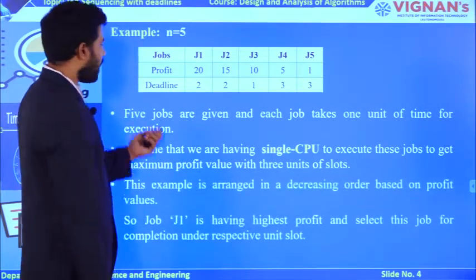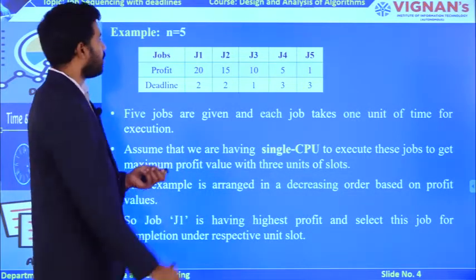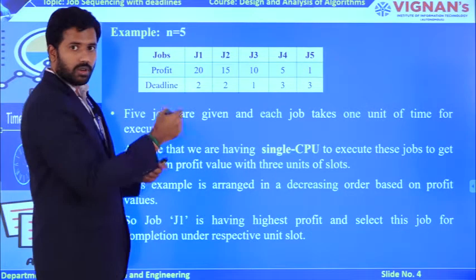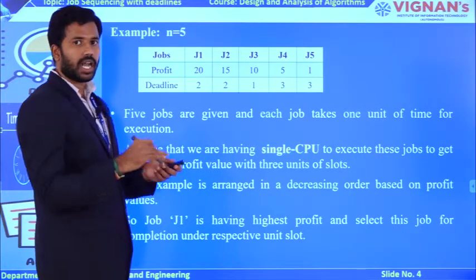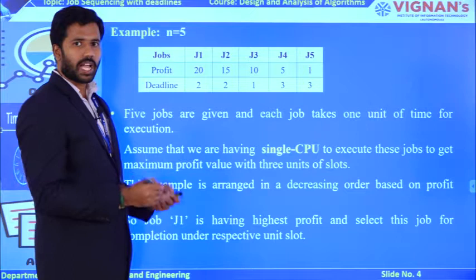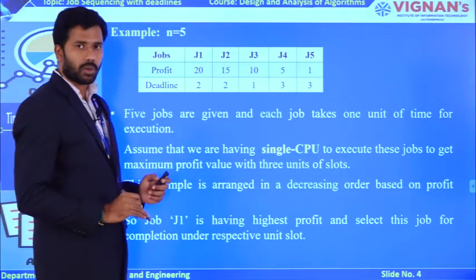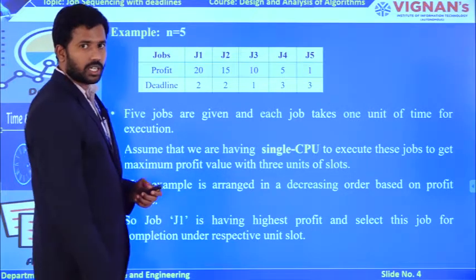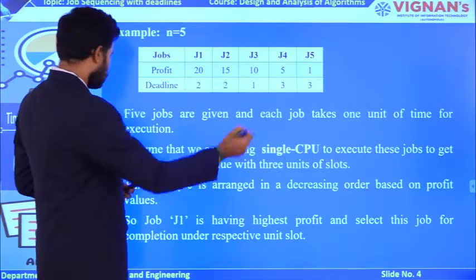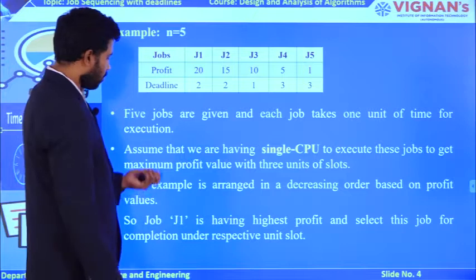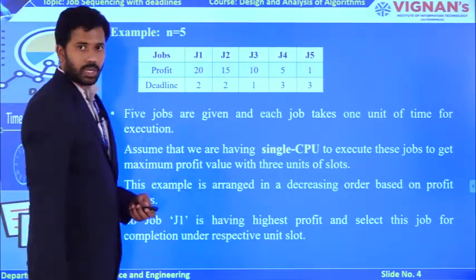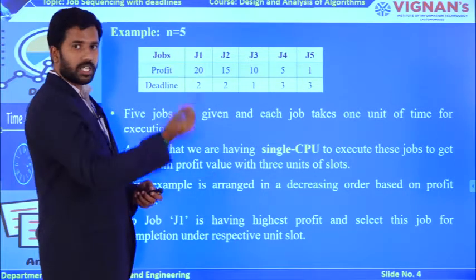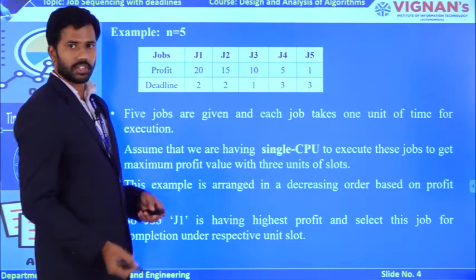Okay, and the given example is arranged in decreasing order, right? Why? Because if you load the maximum profit job initially, ultimately the entire solution becomes maximum. That is going to be my optimal solution. So that's why I have arranged the jobs in decreasing order of profit. If you observe, J1 has the highest priority, that's why I am adding J1 first, followed by J2, followed by J3, followed by J4, followed by J5. Likewise, I am verifying everything.